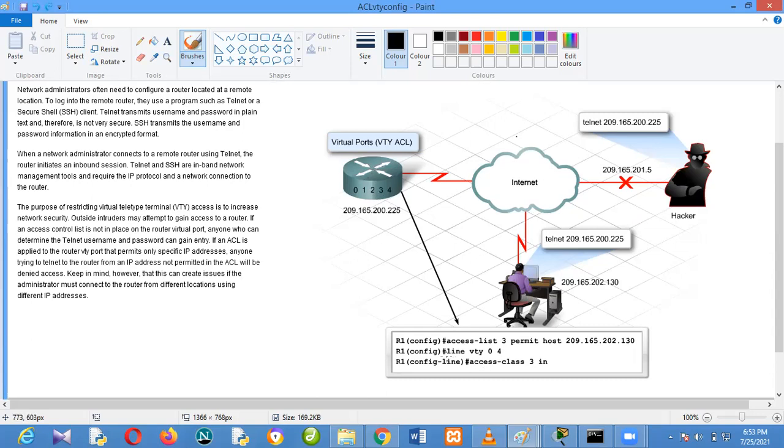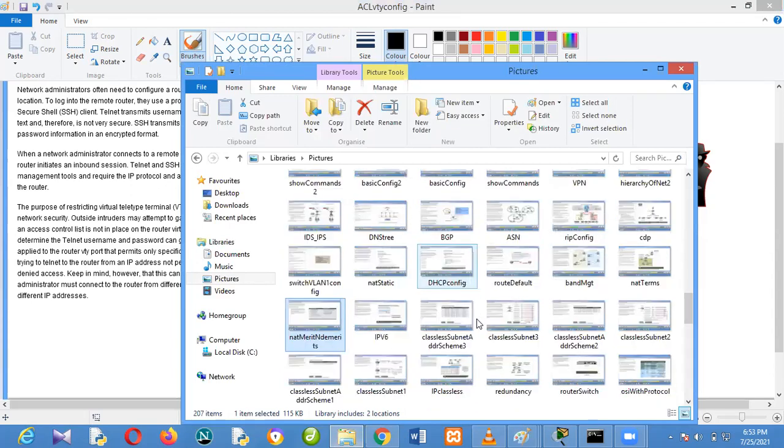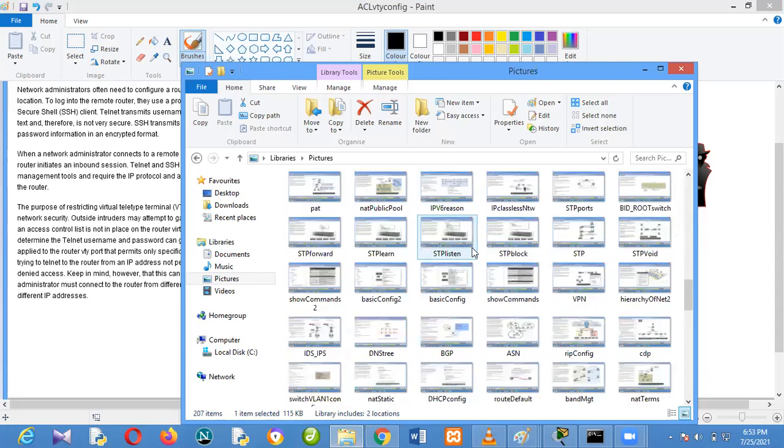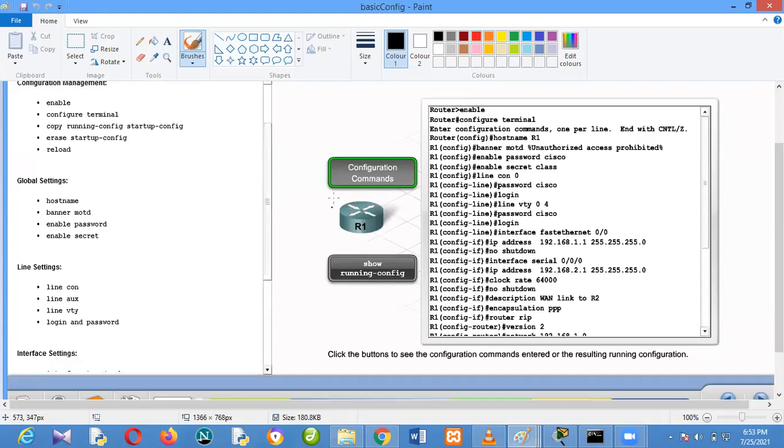So if I'm configuring my line VTY, do I still have such configuration? Let me see if I still have it. Hold on, let me check. Okay, can you see my screen now?